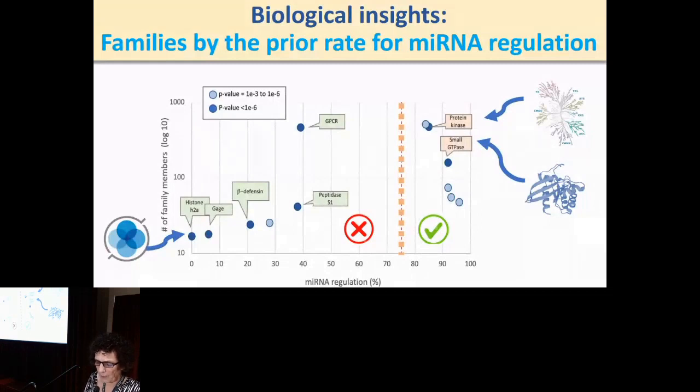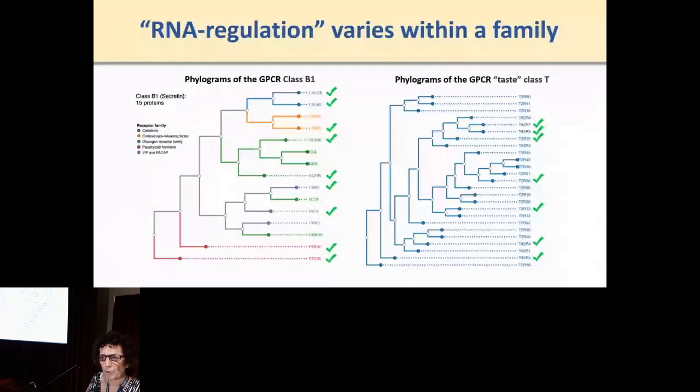However, the histone, the peptidase, the other GPCR, they were much less likely. Actually, when we looked at the paralog, we were surprised to see that this regulation does not hold at the protein level, but only at the family level, going back to the rationale that I mentioned on evolution.